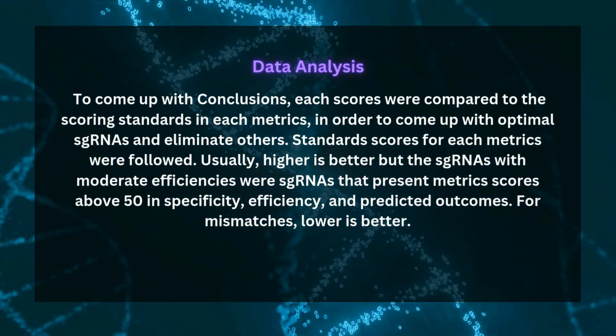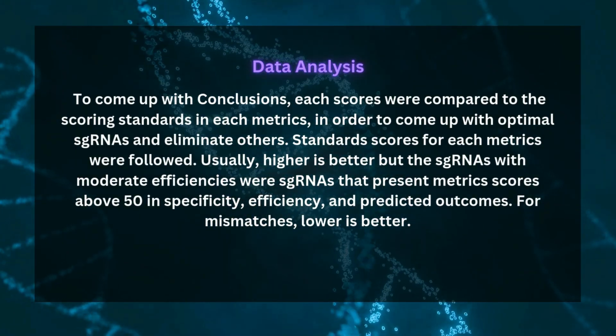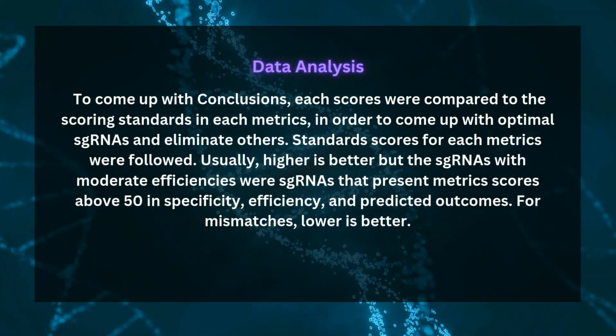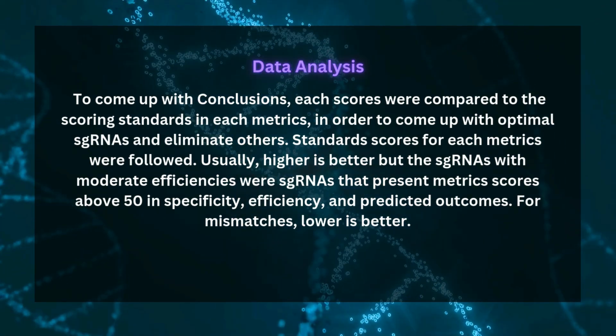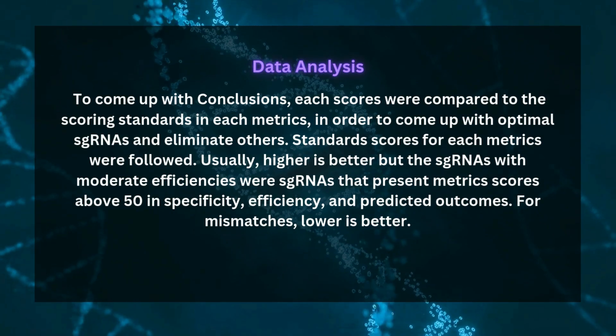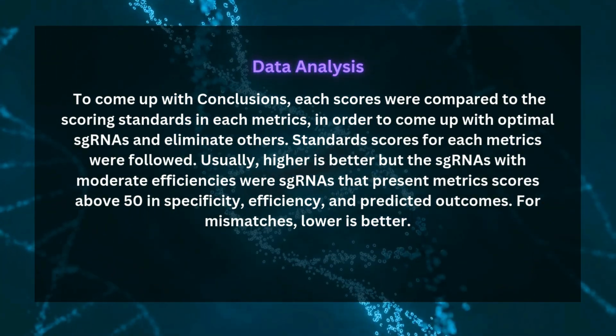Data analysis. To come up with conclusions, each score was compared to the scoring standards in each metric, in order to come up with optimal sgRNAs and eliminate others. Standard scores for each metric were followed. Usually higher is better, but the sgRNAs with moderate efficiencies were sgRNAs that present metric scores above 50 in specificity, efficiency, and predicted outcomes. For mismatches, lower is better.